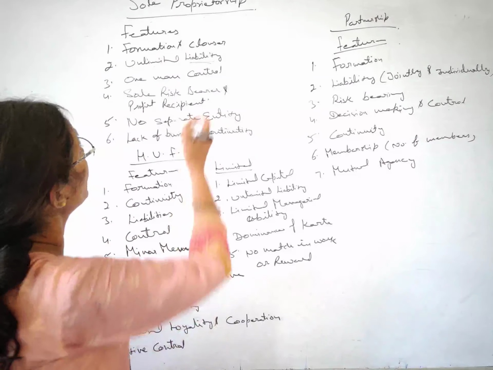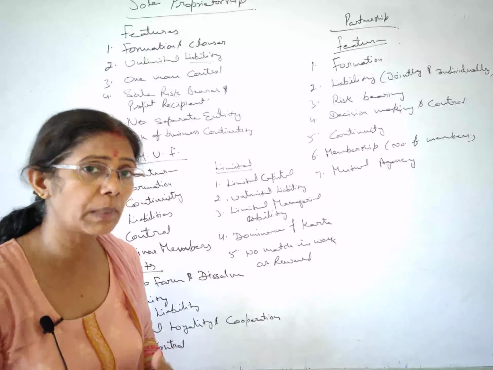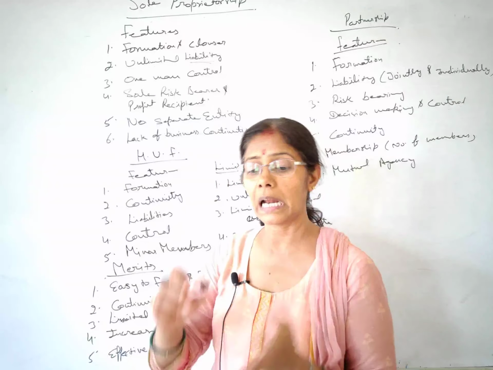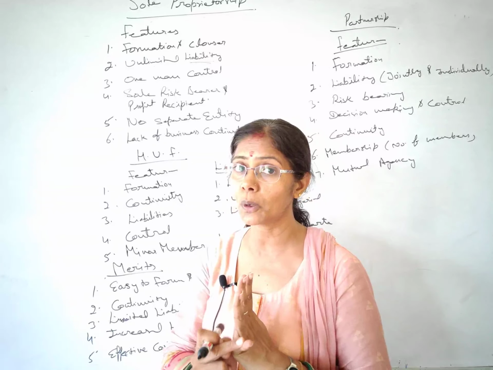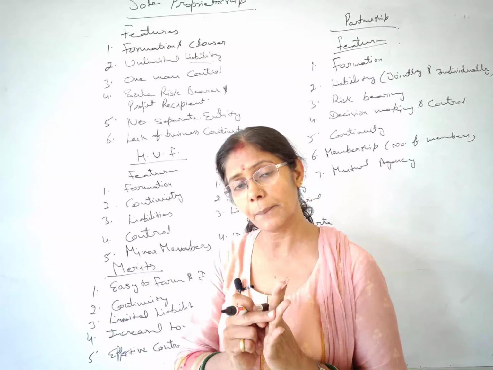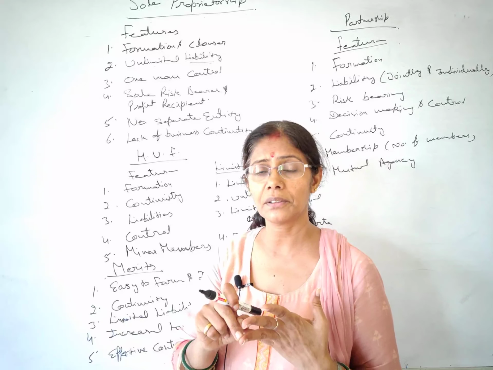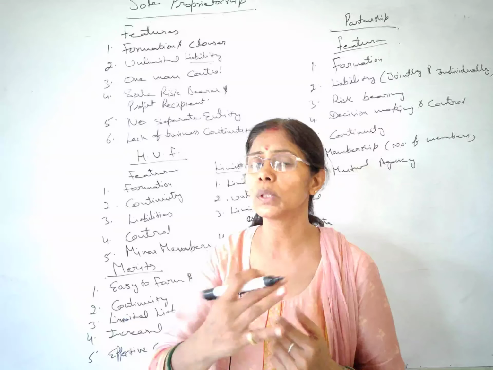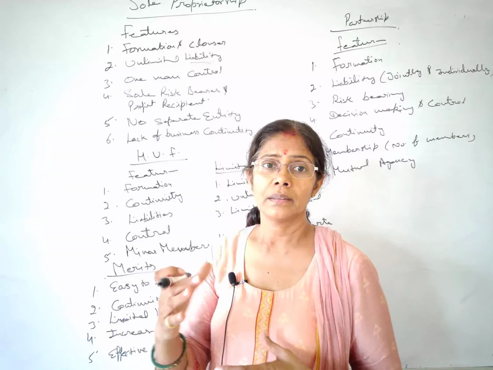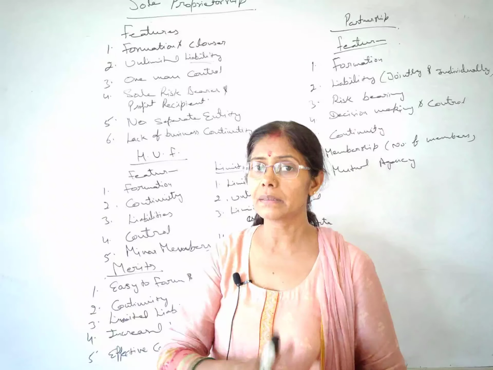So students, here we have discussed the features of sole proprietorship. Always remember, features means specialities. If we talk about Mr. Ram, Ram is a very good boy, he is a very intelligent boy, he is disciplined, right, he obeys the teachers and parents, he always wishes them, but he is sluggish, he doesn't complete homework right in time. So all these things I have told about Mr. Ram, meaning features of Mr. Ram. Now you will find these features contain some good points, some bad points, meaning some merits, some demerits are there.